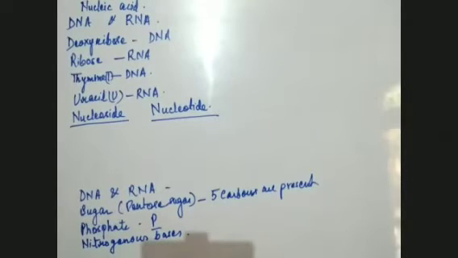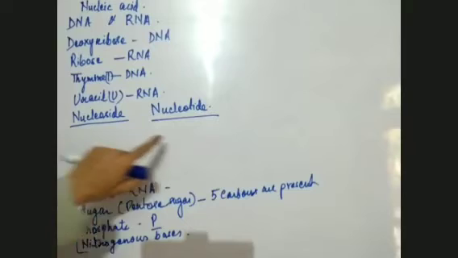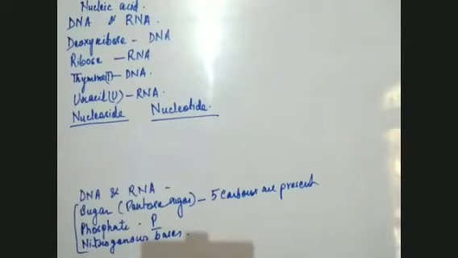These 3 things are present. Nitrogenous bases are 4 in number, and one is different in both DNA and RNA, which I have already written on the board: thymine and uracil. Now, these 3 things are present in DNA and RNA. That is why this pentose sugar, phosphate and nitrogenous bases are present in DNA and RNA. Now, what is meant by nucleoside and what is meant by nucleotide?